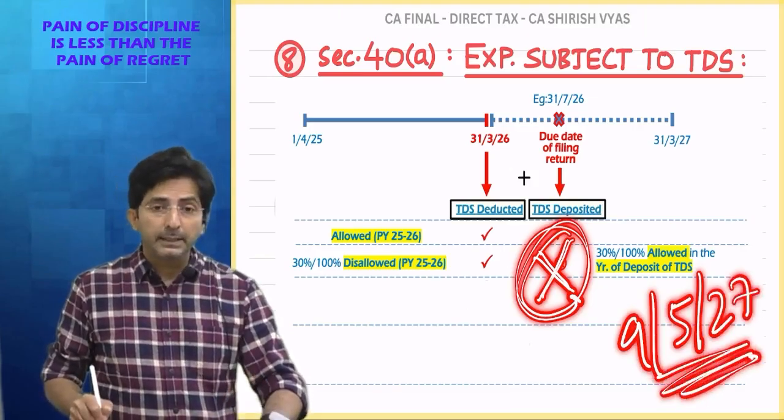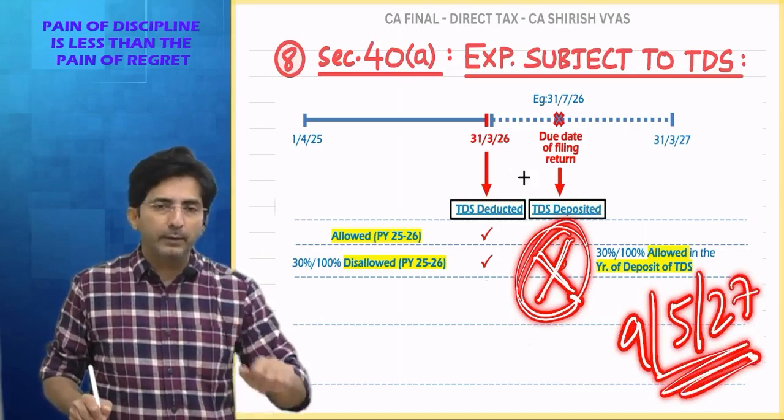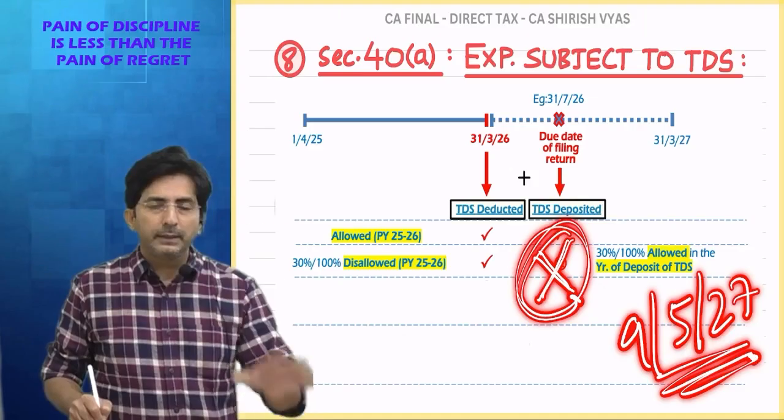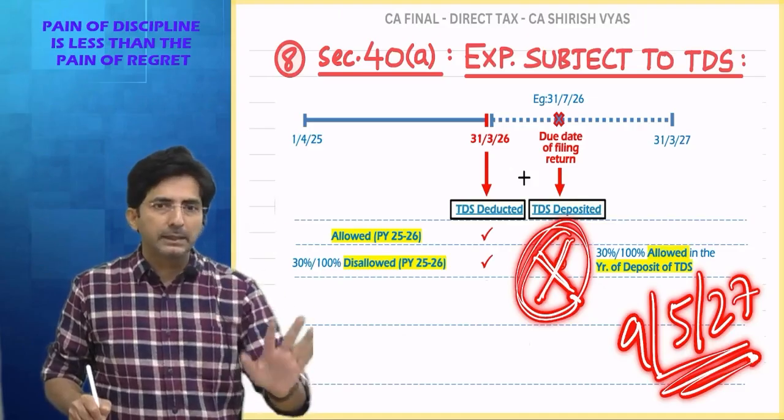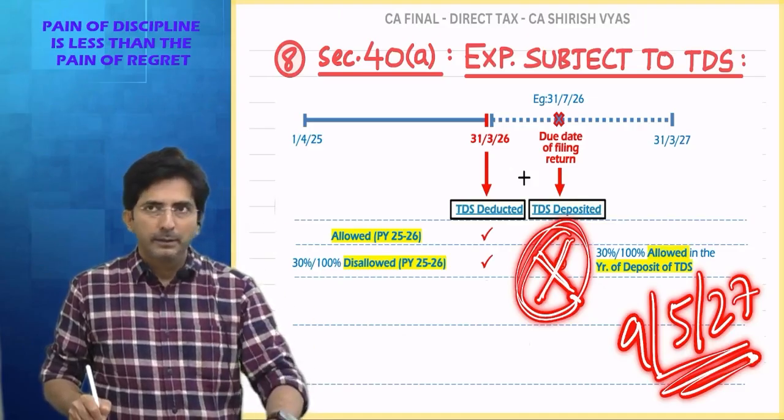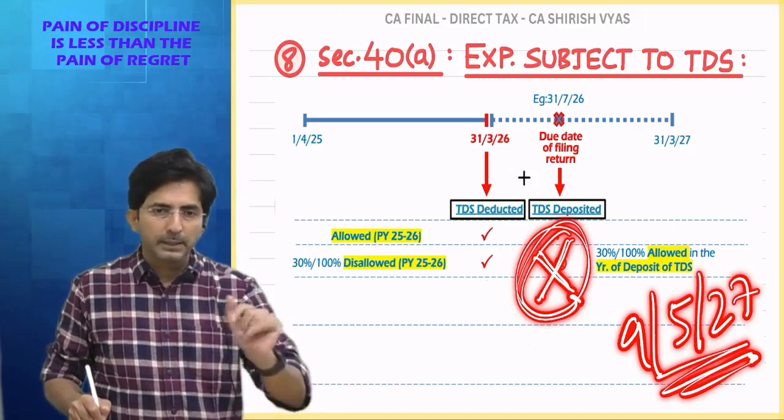I deposited TDS on 9th May 27. So tell me, first, the effect in 25-26, what will happen? In the return of 25-26, 30% will be disallowed. Assume 30%.